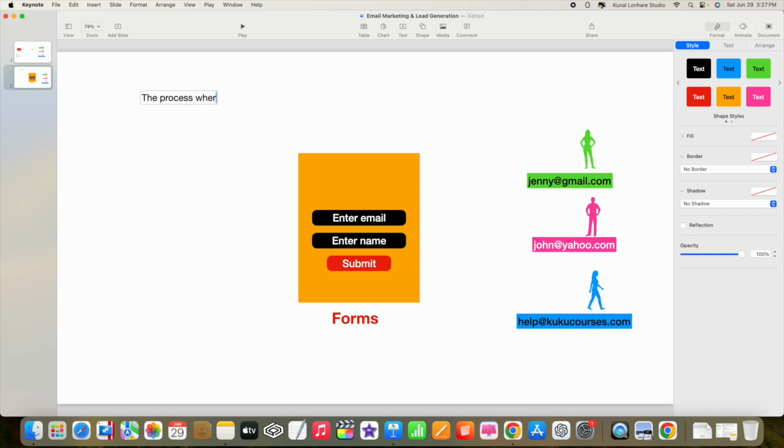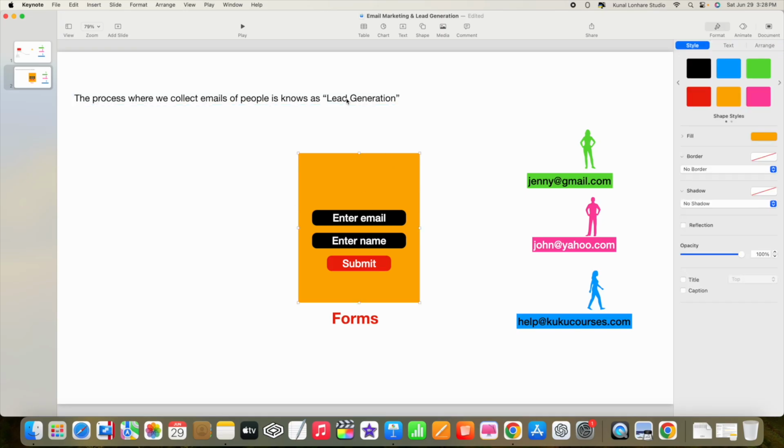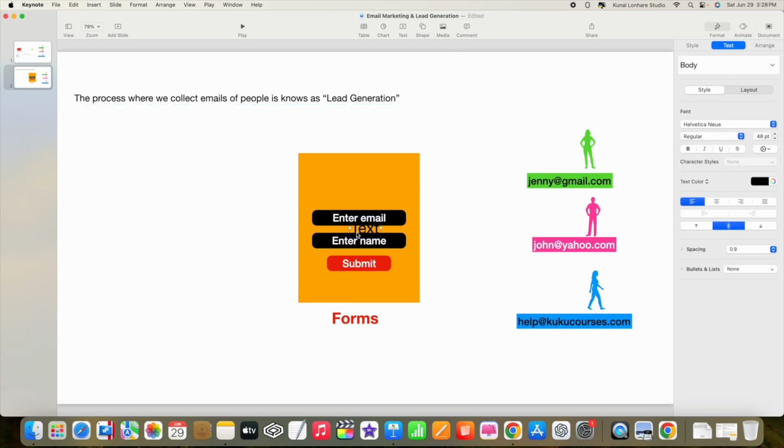The process where we collect emails of people is known as lead generation. Okay, so very simple. So as I have taught you, the process we are trying to do in lead generation, first of all, what we have to do is that, let me just write with some text.